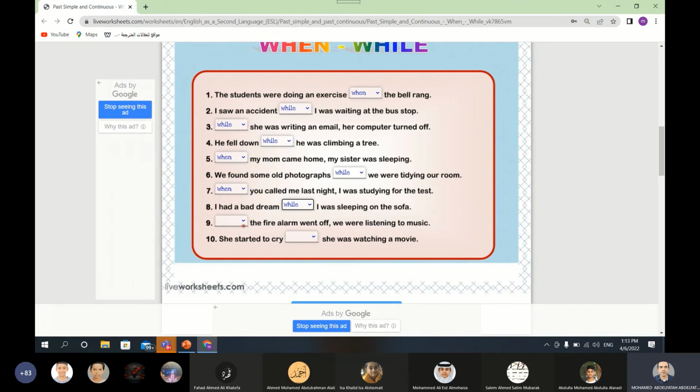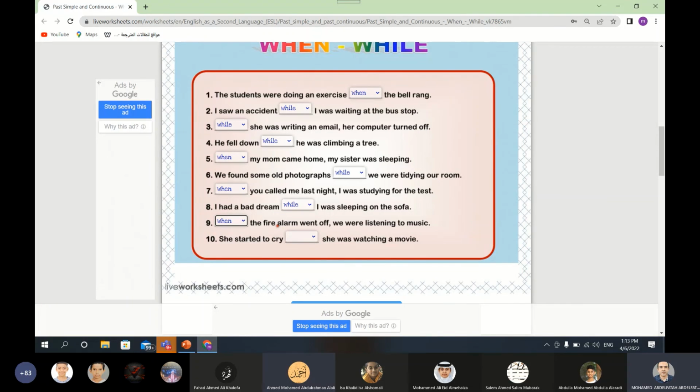Number 9. What is the correct answer? When or while the fire alarm went off, we were listening to music. This is the first action. What happened later, meanwhile the fire alarm went off? When or while? When. Yeah, past simple. The action that happened later. When the fire alarm went off, we were listening to music.